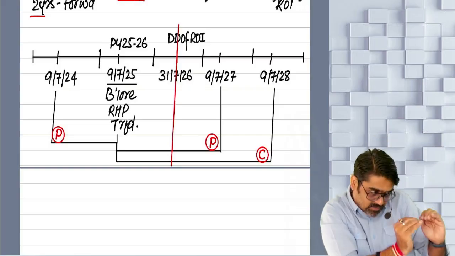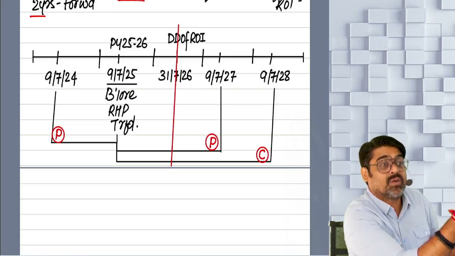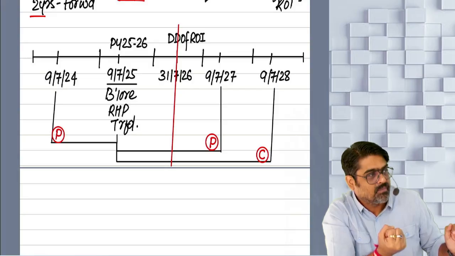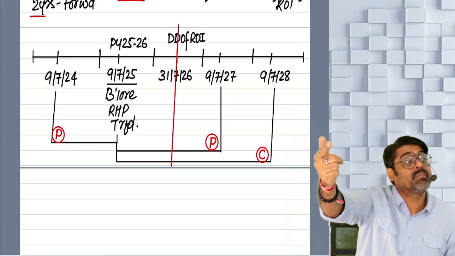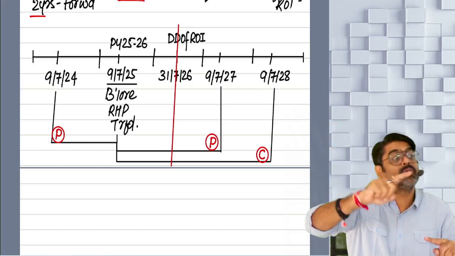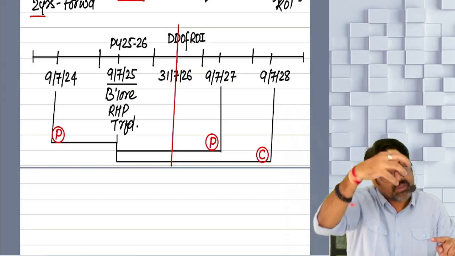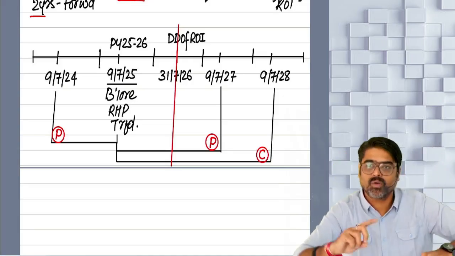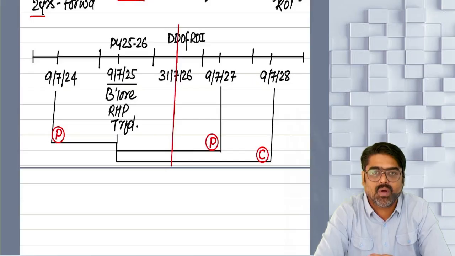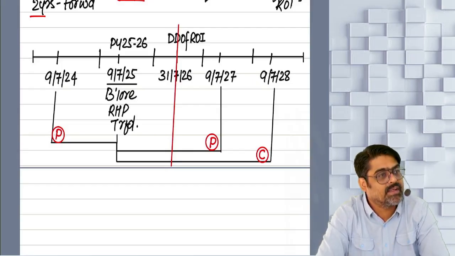So the amount which you have deposited, to this extent we have given you the exemption under section 54. Now if you withdraw this amount and use it for some other purpose, not purchase or construction, then that entire misutilized amount which you have already claimed as exemption under section 54 will now be treated as your deemed long-term capital gain. Understanding? In which year? In the year in which it is misutilized.